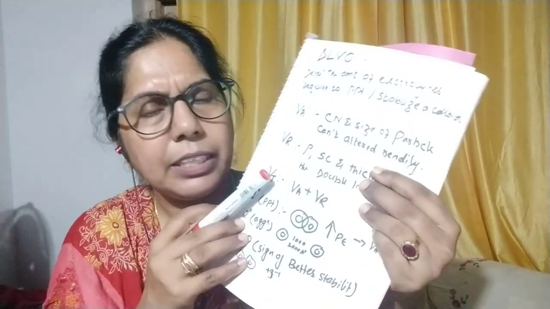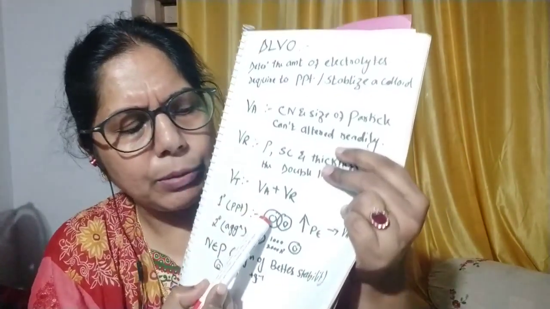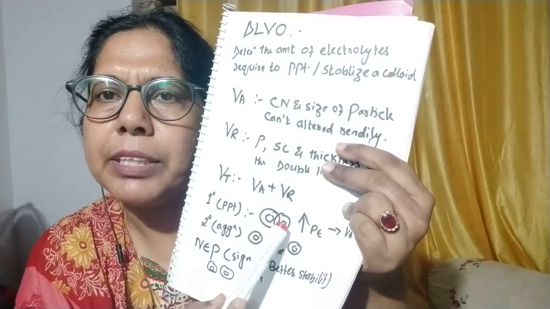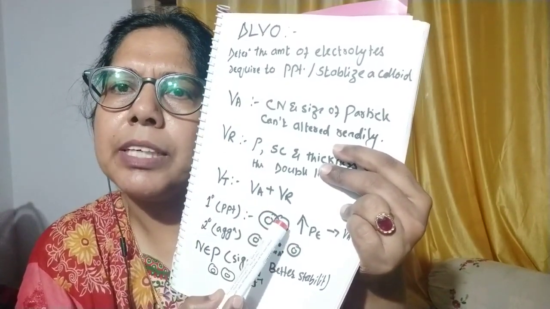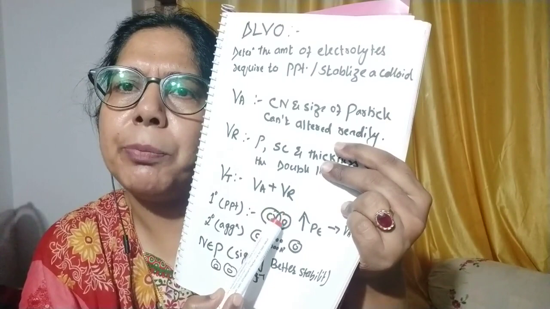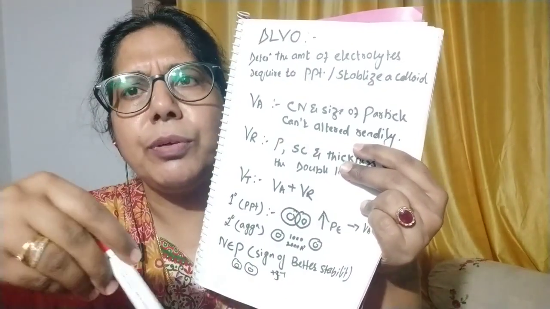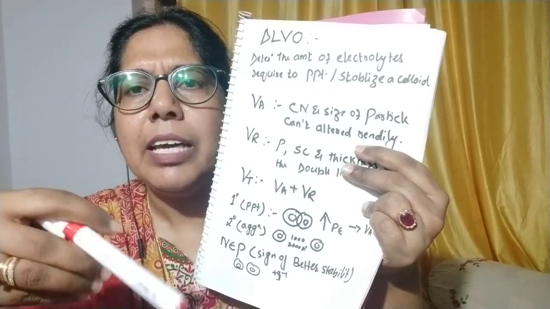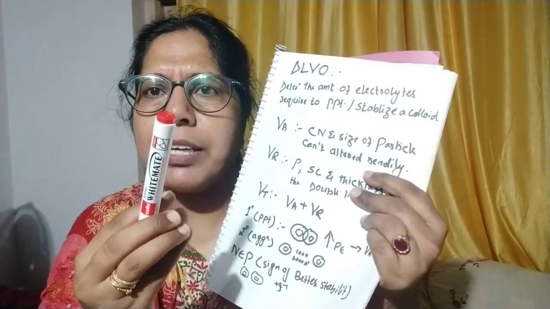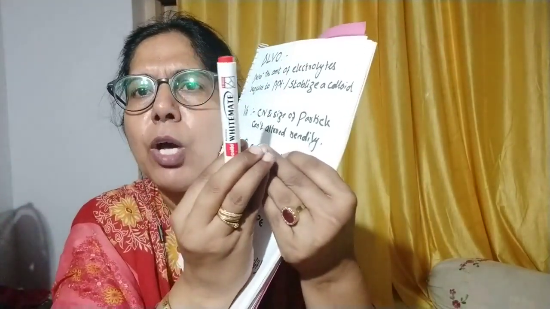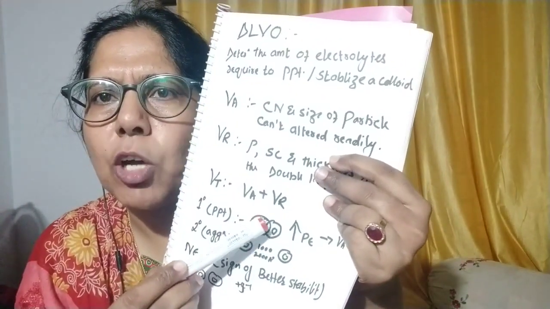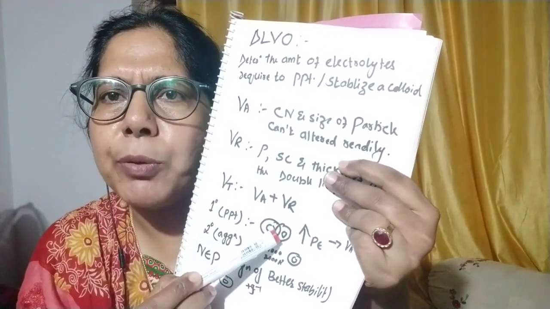See here, I have shown the two particles pictorially. This is the atomic orbital, the external layer. As we apply the external force, they come close to each other and the atomic orbitals overlap.